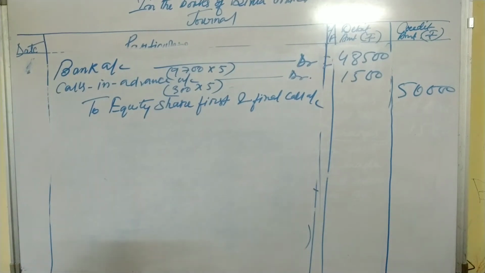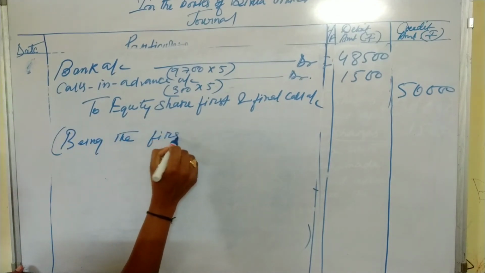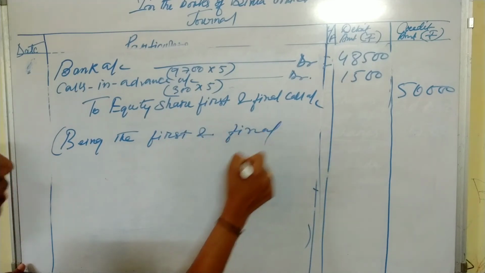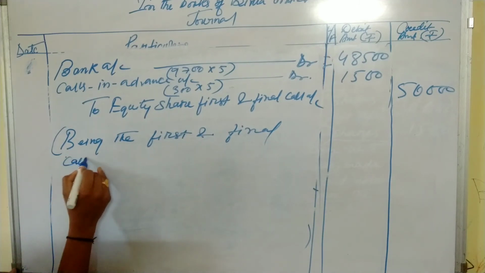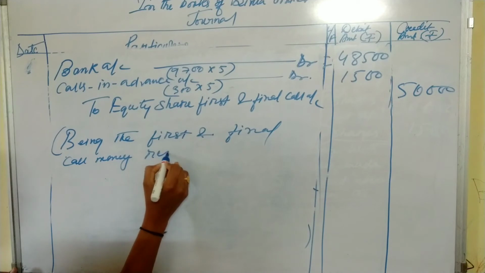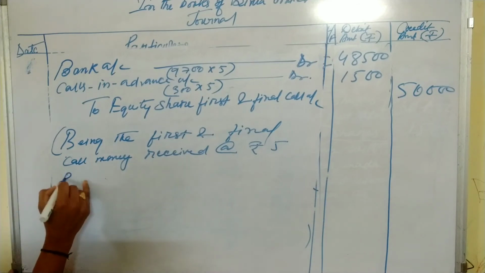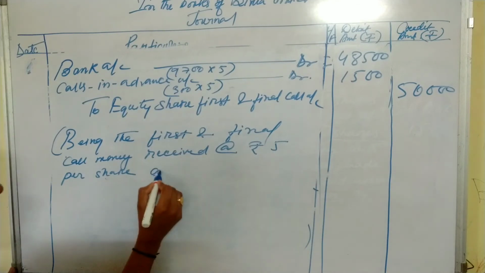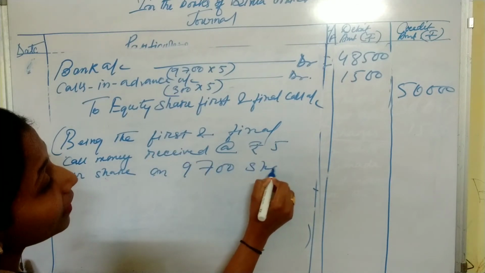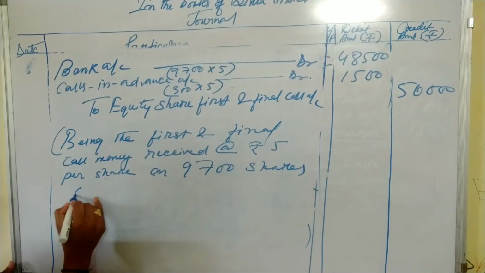So now I will write the narration. Being the first and final call money received at the rate of ₹5 per share on 9,700 shares after adjusting calls in advance. Here we will write 9,700 shares.